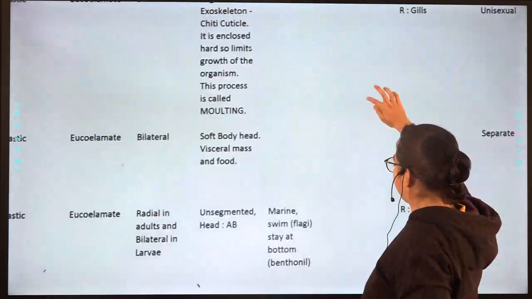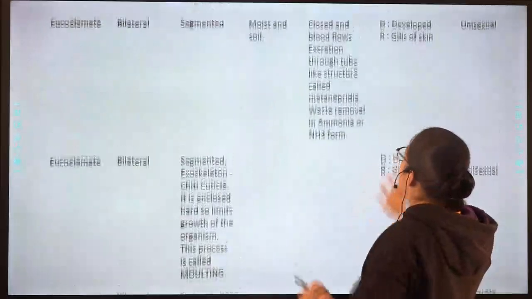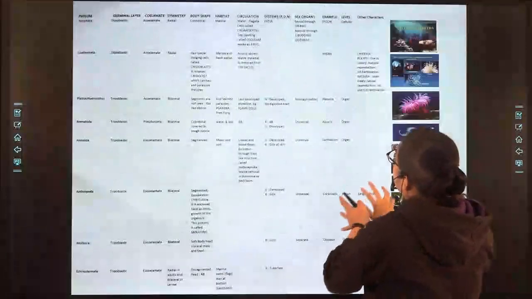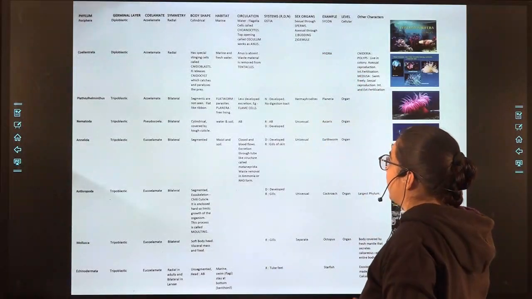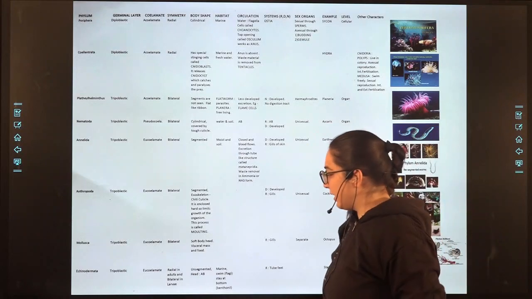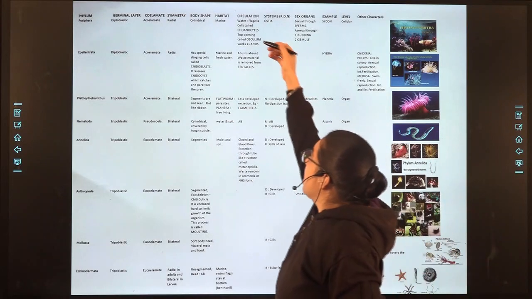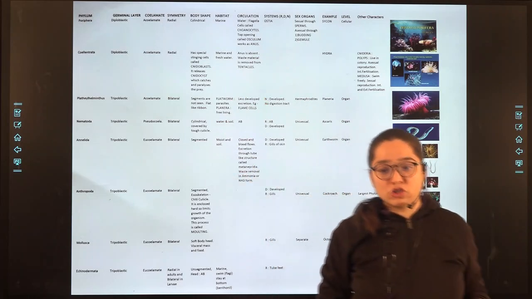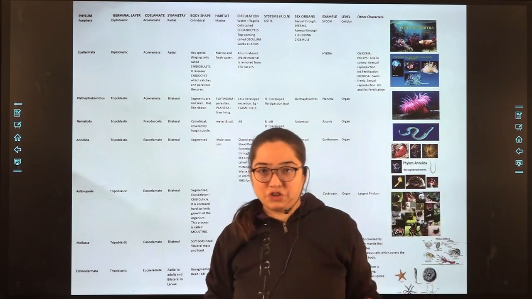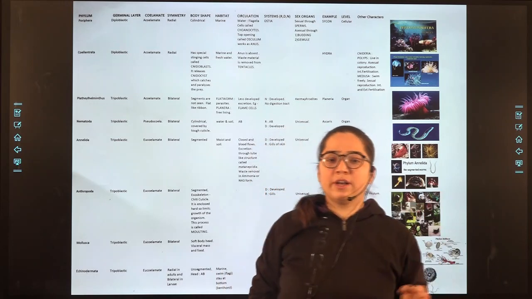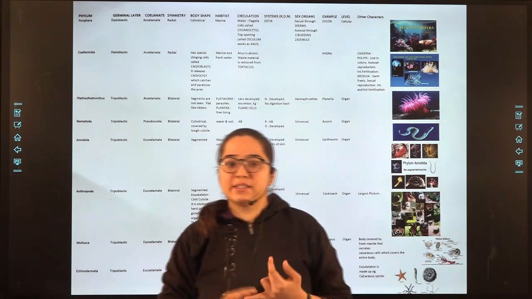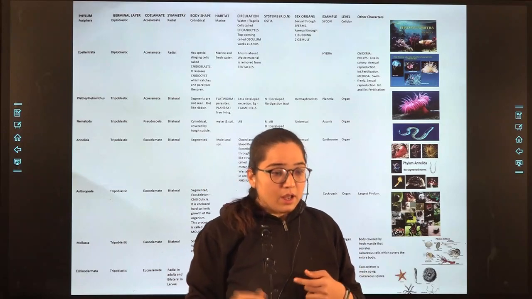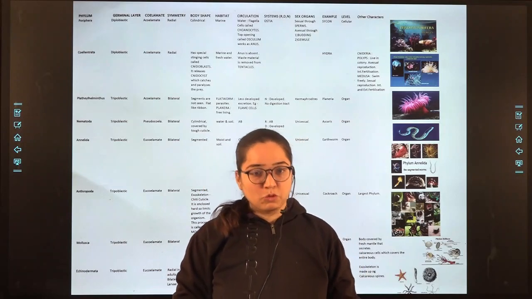Let's move further. Nothing is specified in the circulation. Let's have a quick look again at the circulation. They have ostia and osculum for waste removal. Coming to the next part, Coelenterata. In Coelenterata, anus is absent and waste material is removed through tentacles.